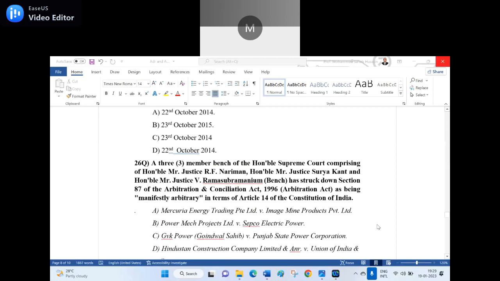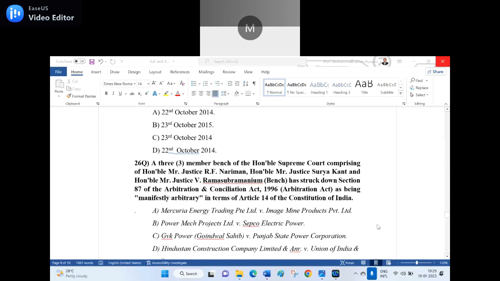Okay, sir. 26th question. A three-member bench of the Honorable Supreme Court comprising of the Honorable Mr. Justice R.F. Nariman, Honorable Justice Suryakant, and Honorable Mr. Justice V. Ramasubramaniam has struck down Section 87 of the Arbitration and Conciliation Act 1996 as being manifestly arbitrary in terms of Article 14 of the Constitution of India.